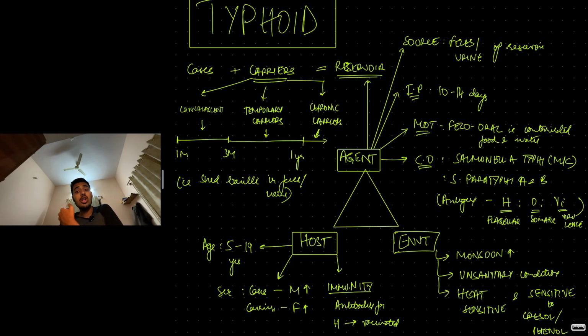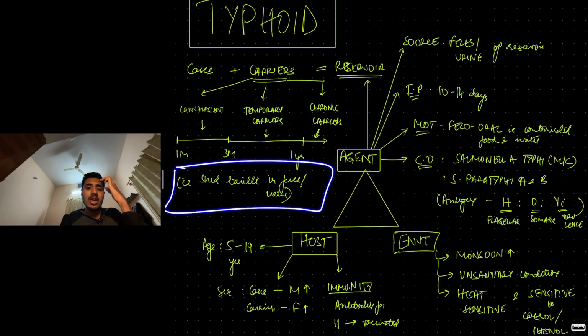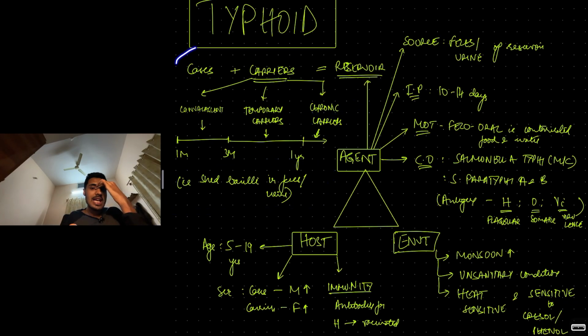Chronic carriers, even after 1 year, best example, typhoid Mary. She was cooking food for many years together and she was continuously shedding bacilli in feces, urine, sweat, whatever. So these are all chronic carriers. So convalescent carriers, 1 to 3 months, recovery phase. 3 months to 1 year, temporary carriers, and more than 1 year shedding bacilli in the feces or the urine, chronic carriers. So these cases and carriers, they form the reservoir.